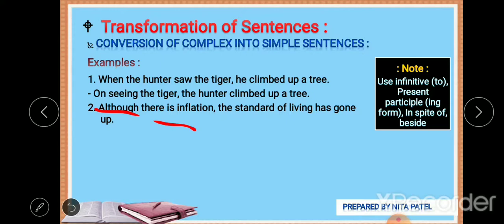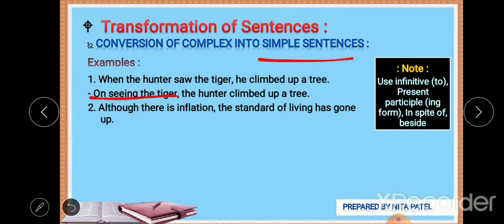So I don't think an ing form or a present participle is suitable here. To make simple sentences we can use besides, in spite of as well, right? We can use in spite of whenever contradictory situations are there, and from this in spite of we can frame the simple sentences.